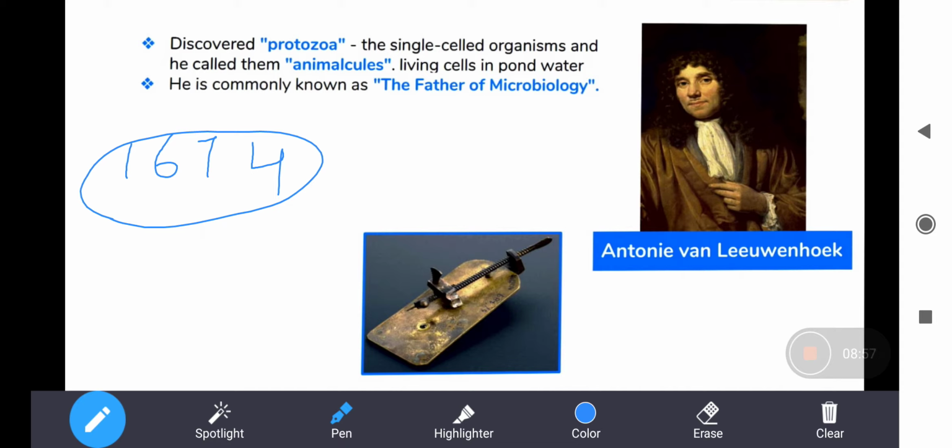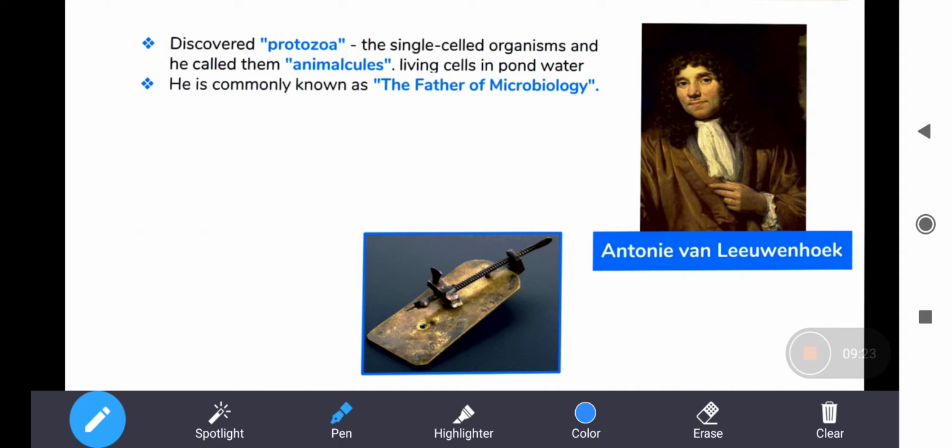So when Leeuwenhoek in 1674 discovered protozoa and bacteria in pond water, he called them animalcules.